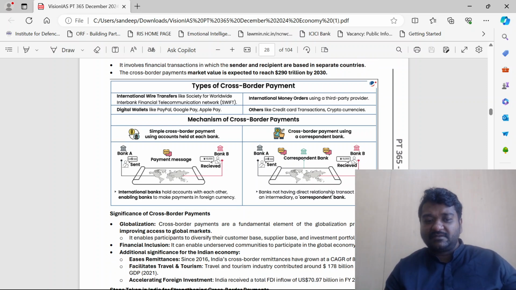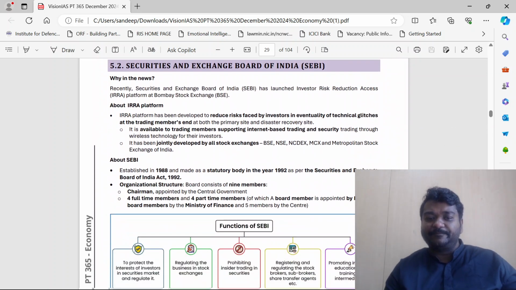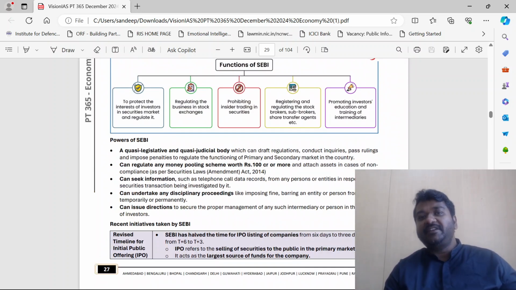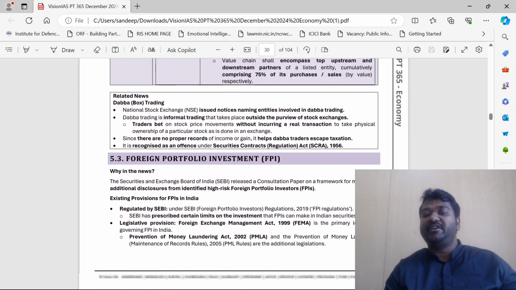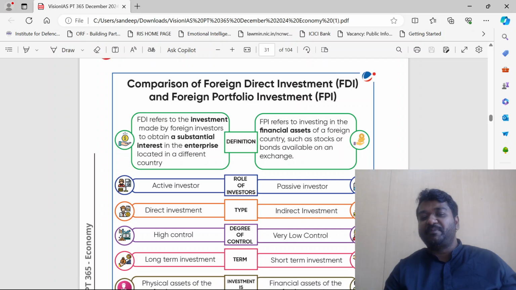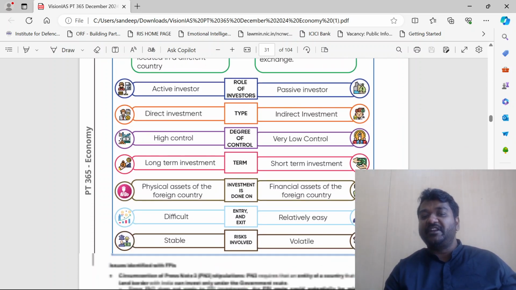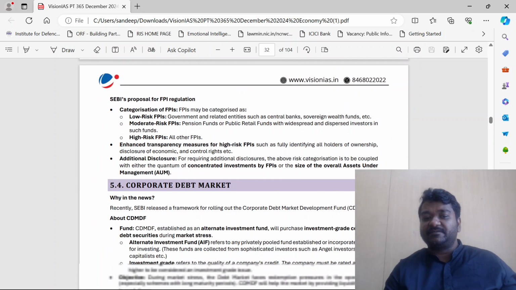Don't worry guys, not so important. SEBI. See guys, organizations like IRDAI, SEBI, RBI, NABARD, you should mandatorily read about them. These consultation papers and all, they won't ask, but I hope you are aware of the difference between FII and FDI. Same questions will be asked.